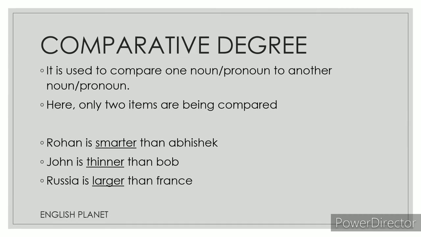Comparative degree. It is used to compare two. Here only two items are being compared and not more than two. Remember that. It is used to compare one noun or pronoun to another noun or pronoun. For example, Rohan is smarter than Abhishek. So smarter is in comparative degree. John is thinner than Bob. Thinner is in comparative degree. And Russia is larger than France. Larger is in comparative degree. Only two items can be compared in comparative degree.